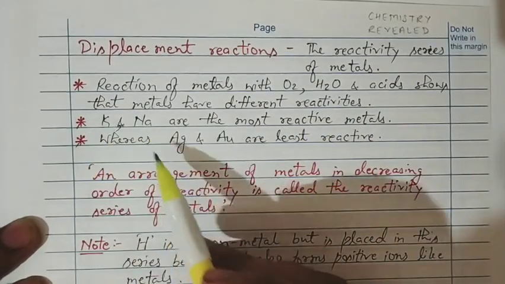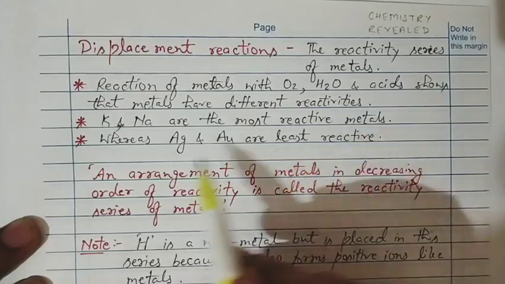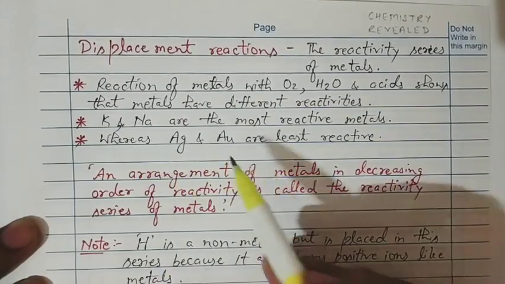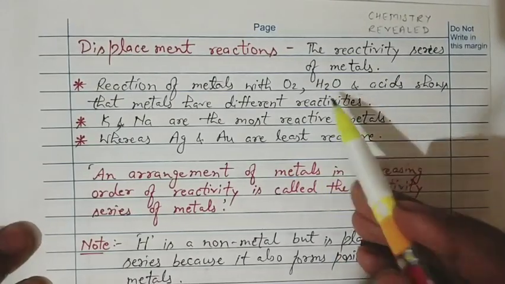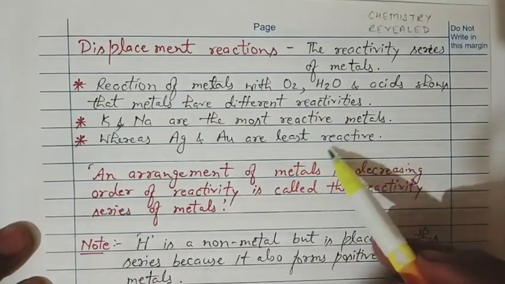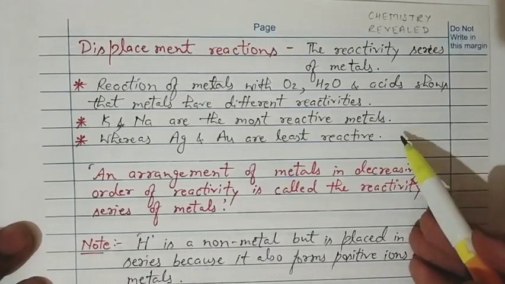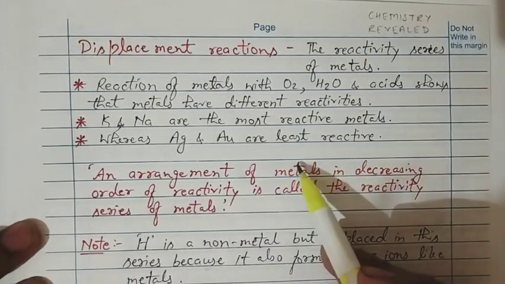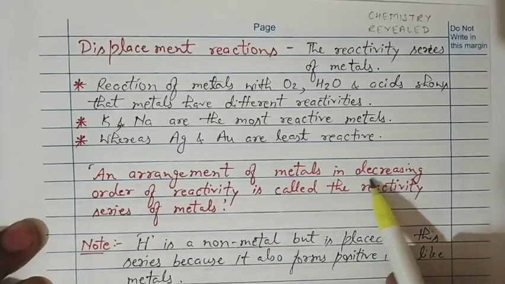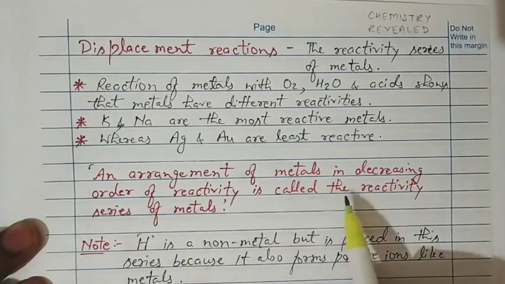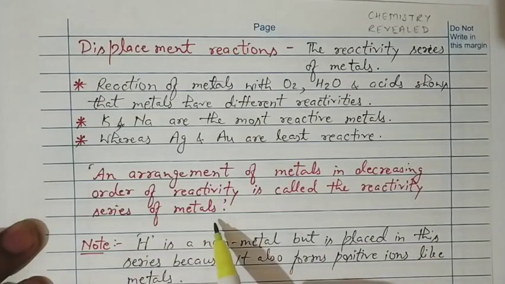Next, potassium and sodium we have seen are the most reactive metals, whereas silver and gold are the least reactive metals. So now if we arrange these metals in a series, we can decide which metal is the most reactive, and which metal is less reactive than the other. So an arrangement of metals in decreasing order of reactivity is called the reactivity series of metals.